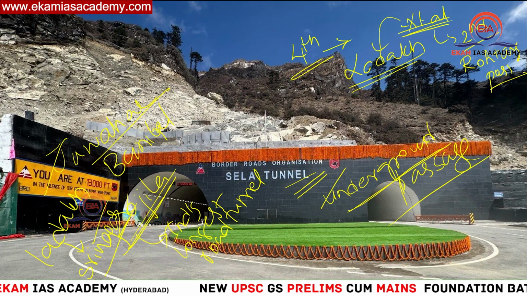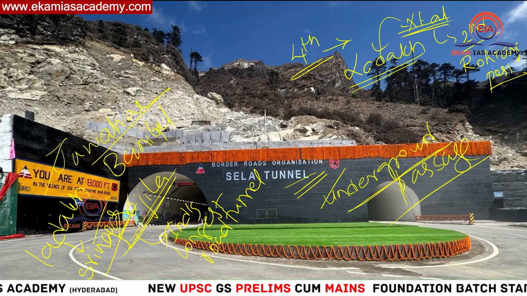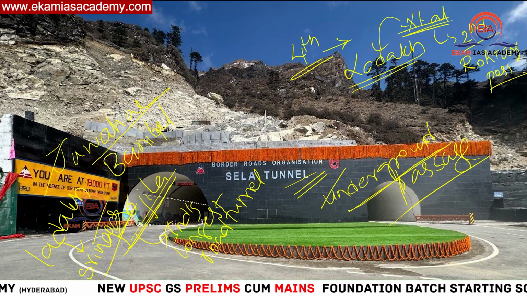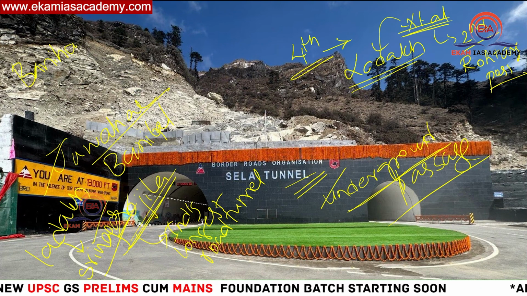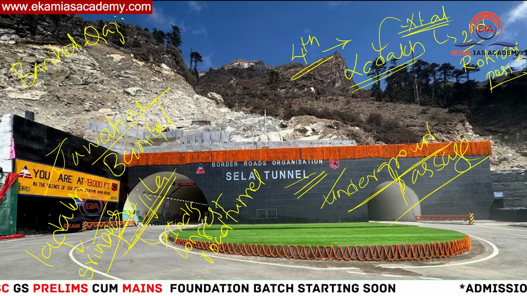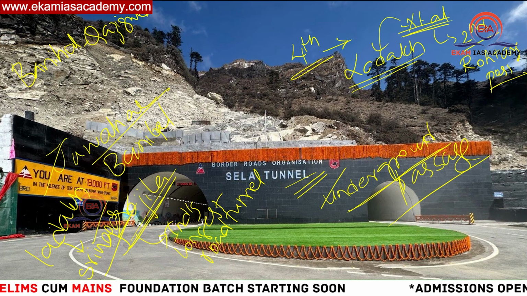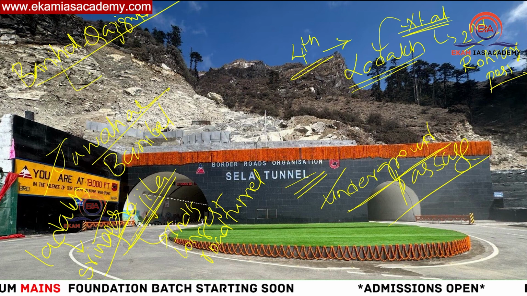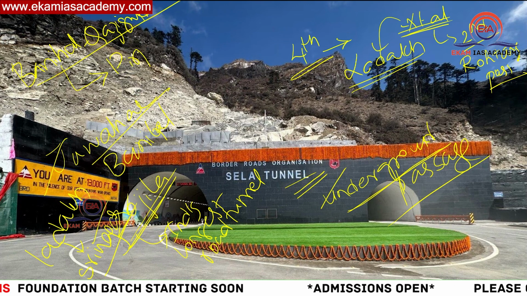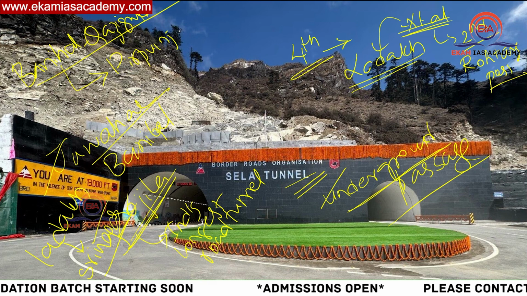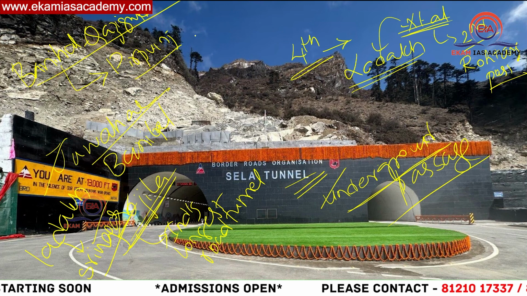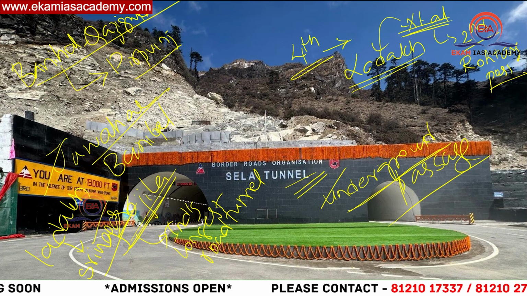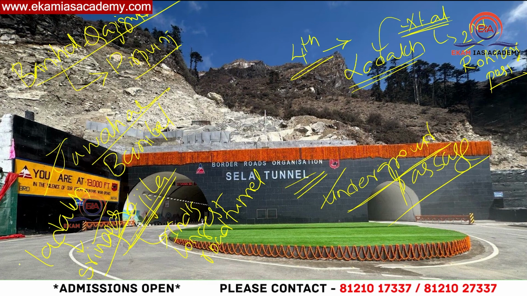In the Pir Panjal range we also have another tunnel, a railway tunnel considered India's longest railway tunnel, the Banihal-Qazigund tunnel, Qazigund spelled Q-A-Z-I-G-U-N-D. It is also called the Pir Panjal railway tunnel. This is what you have to keep in mind. These are some important tunnels that are in the news in recent times.